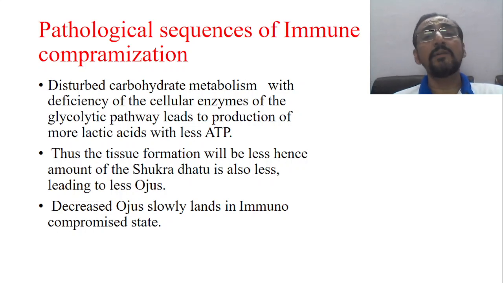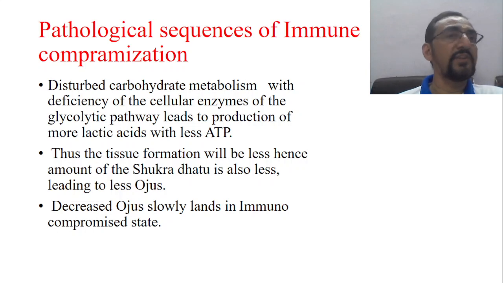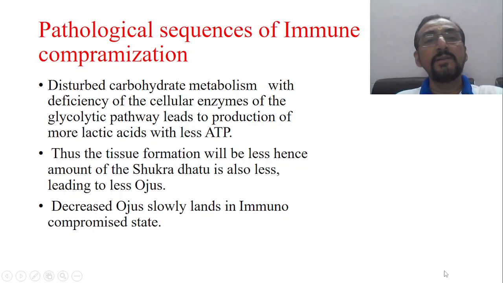Similarly, with disturbed carbohydrate metabolism, if the cellular enzymes of the glycolytic pathway get affected, it leads to production of more lactic acid with a lesser amount of ATP. We know that lactic acid has to be converted into pyruvic acid and so many things, because it is also toxic. Thus the tissue formation will be less. When these three metabolic pathways get affected, ultimately the tissue formation itself is less. Hence the amount of Shukra Dhatu formed is less, and as a result there is less formation of Ojas. That is the root cause of the immunocompromised state. So, decreased Ojas slowly lands in an immunocompromised state.